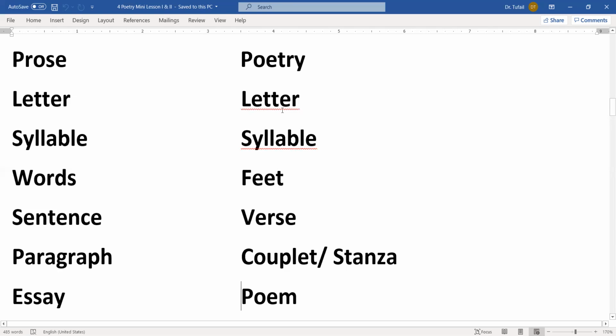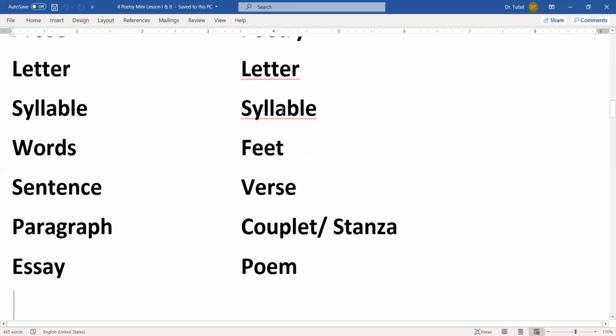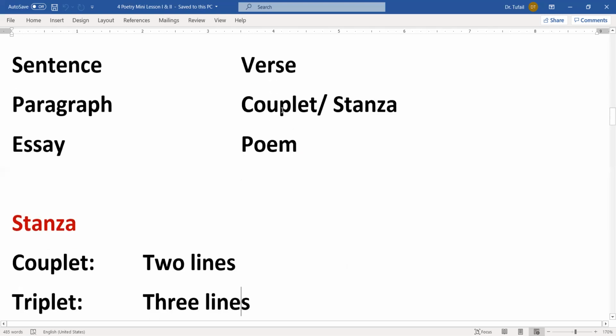structure. So in prose, we begin with a letter, and letters make syllables, syllables make words, and words make sentences, and sentences make a paragraph, and paragraphs make an essay. On the contrary, in poetry, this is again letters. Letters are put together to make syllables, syllables make feet. Feet make a verse, a line of poetry, and the verse can have a couplet or a stanza, and then these couplets and stanzas put together, we have a poem, and this poem is a part of poetry.